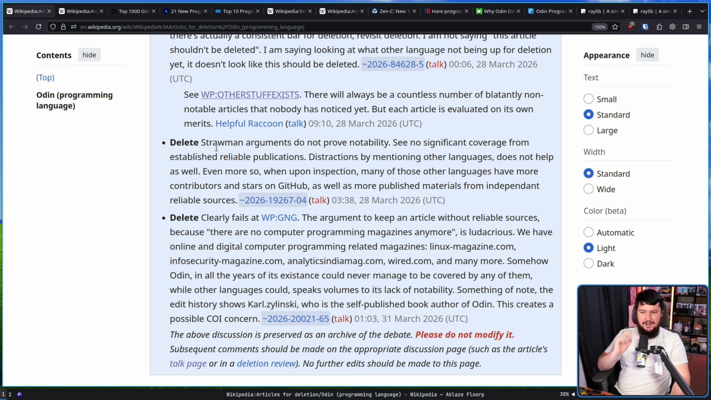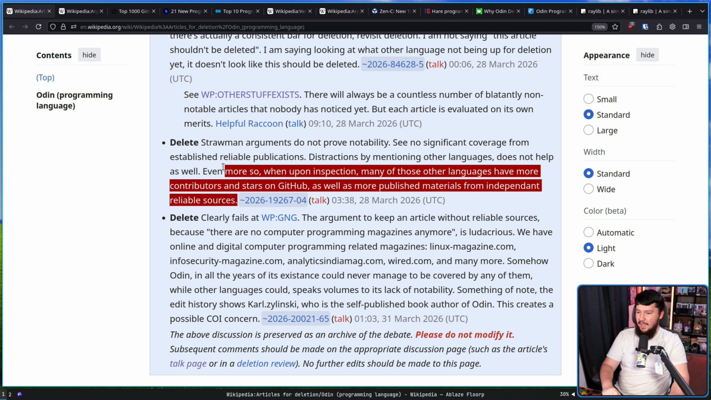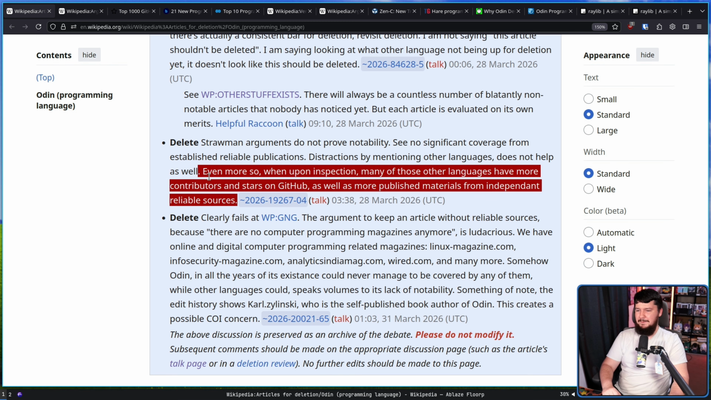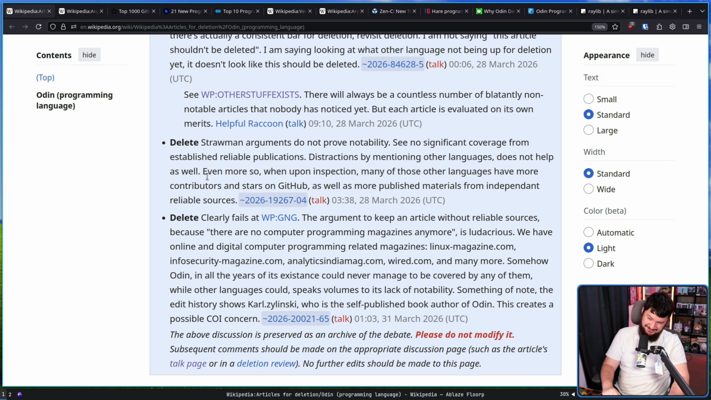Delete. Strawman arguments do not prove notability. See no significant coverage from established reliable publications. Distractions by mentioning other languages does not help as well. Even more so when upon inspection, many of those other languages have more contributors and stars on GitHub, as well as more published materials from independent reliable sources, which, a lot of the languages don't. This is just straight up lying. Some of them do, but a lot of them don't.